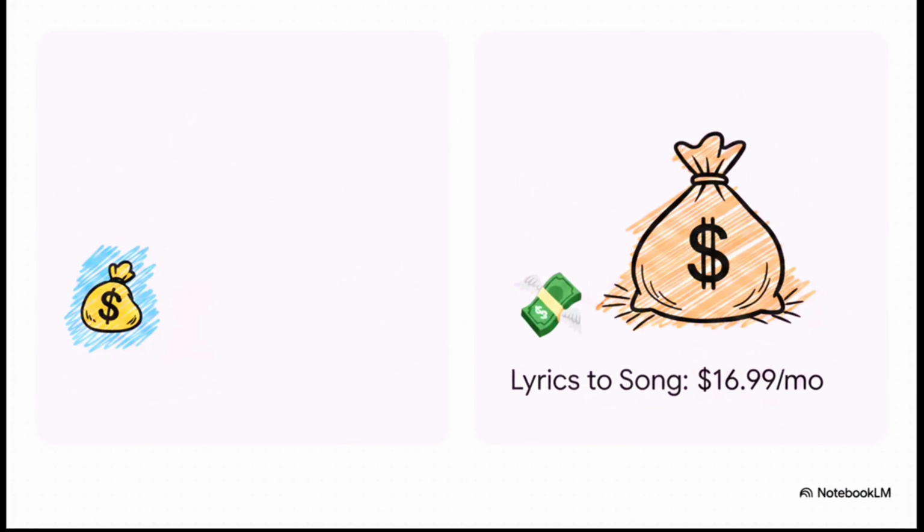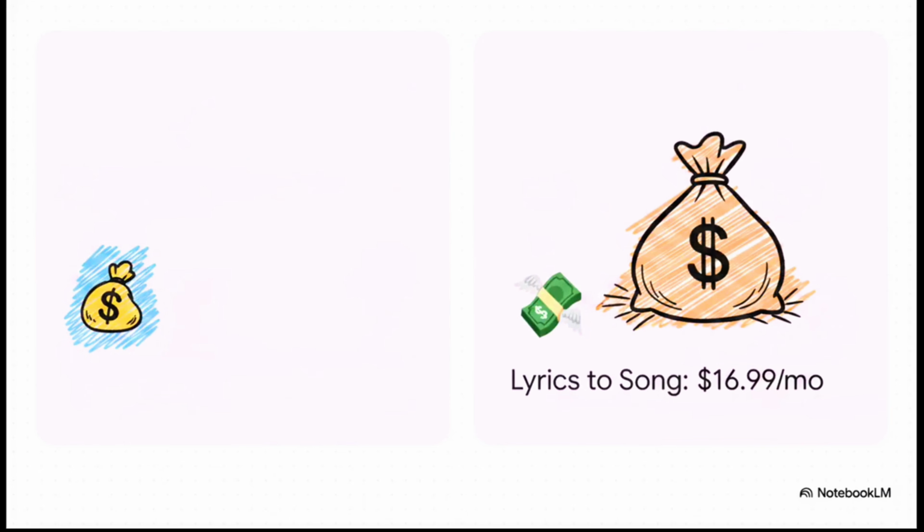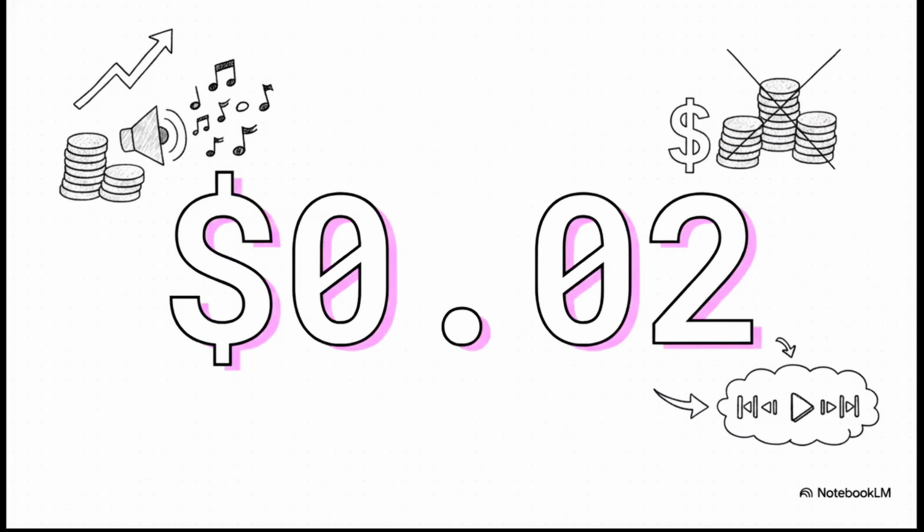Let's talk money. For creators operating on a strict budget, the baseline monthly cost presents an immediate divide. Suno comes in at a super accessible $10 a month, while Lyrics to Song sits noticeably higher at $16.99. That is almost a 70% jump in your base subscription cost right out of the gate. But wait, the baseline subscription isn't the whole financial story.